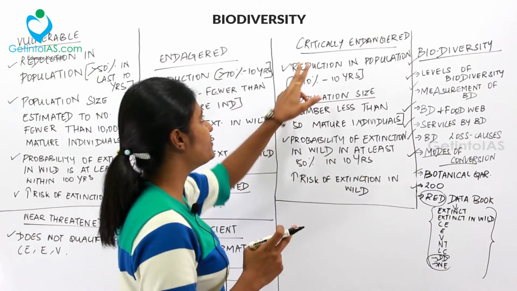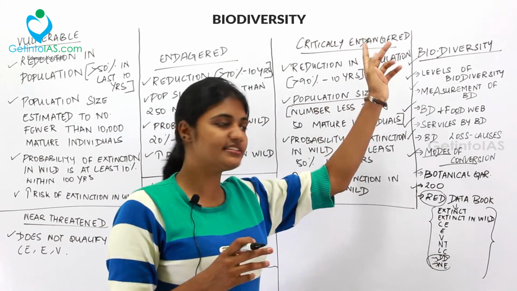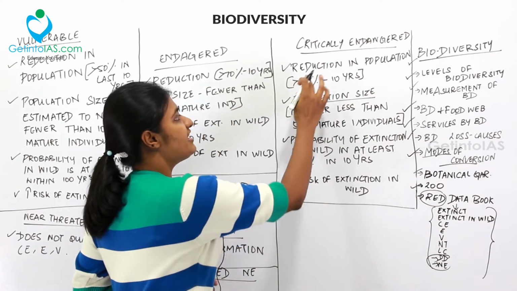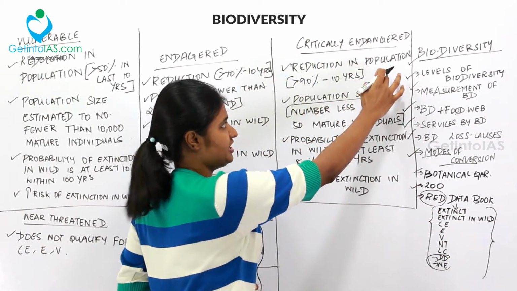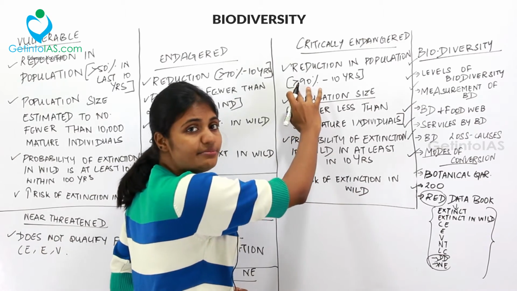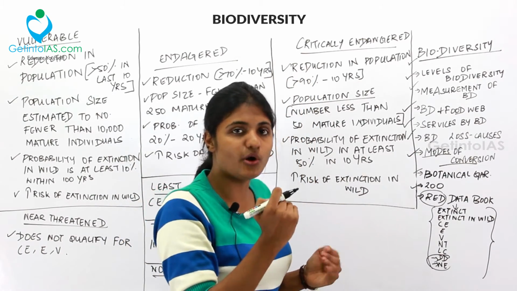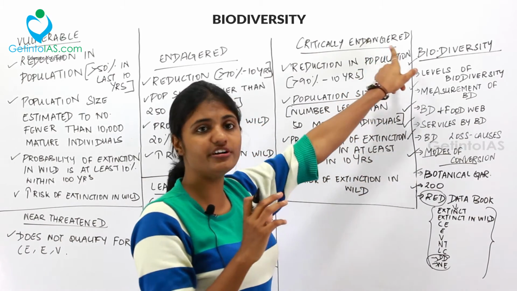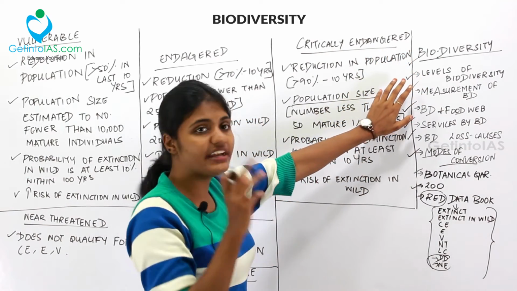So now we are going to deal with critically endangered. So what is critically endangered? If there is a reduction in population, that is, more than 90% of the population has come down in the last 10 years, that is one of the criteria for critically endangered. So what is the next criteria?